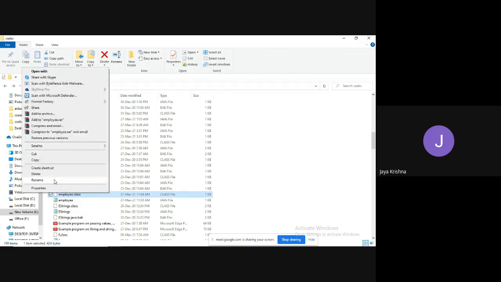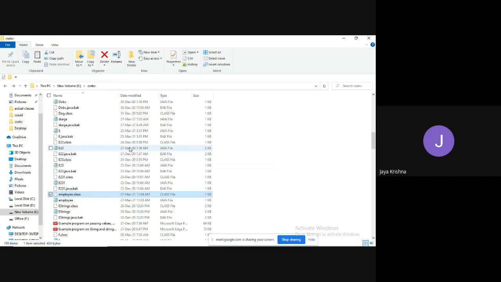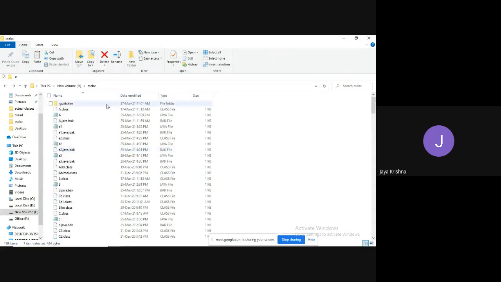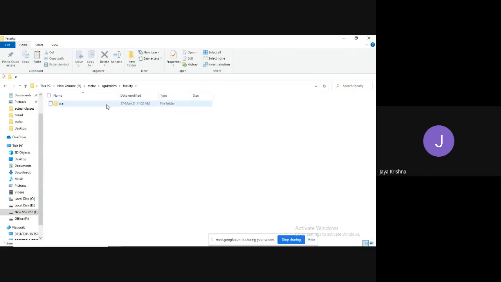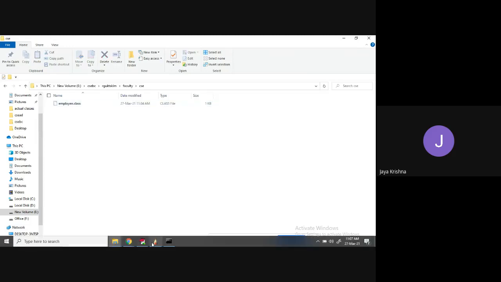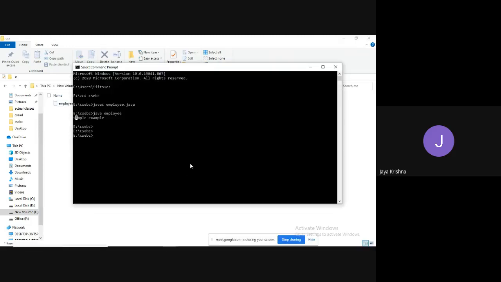Maybe the system is slow. I am going to cut this file and place it in a folder, rjkit SQLM faculty CSC folder. I have pasted this one. Now if I try to execute, what is it showing? Could not find or load main class Employee. This error you already know.